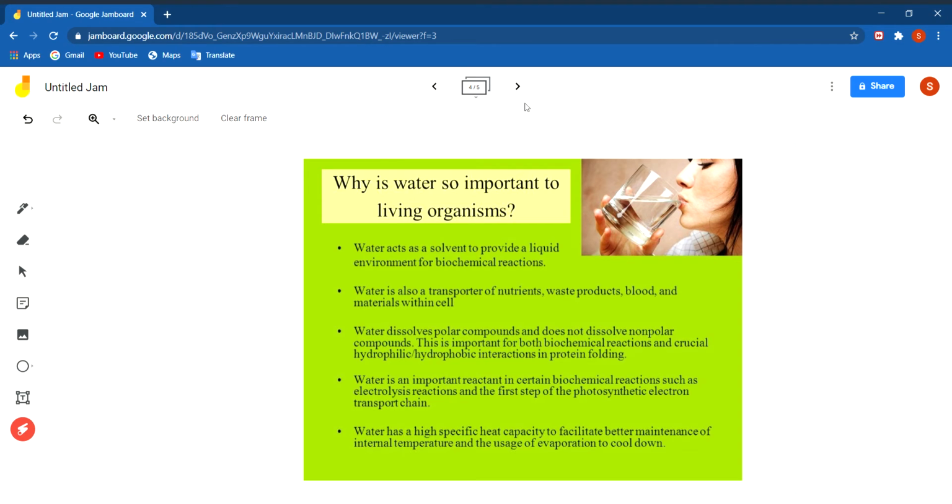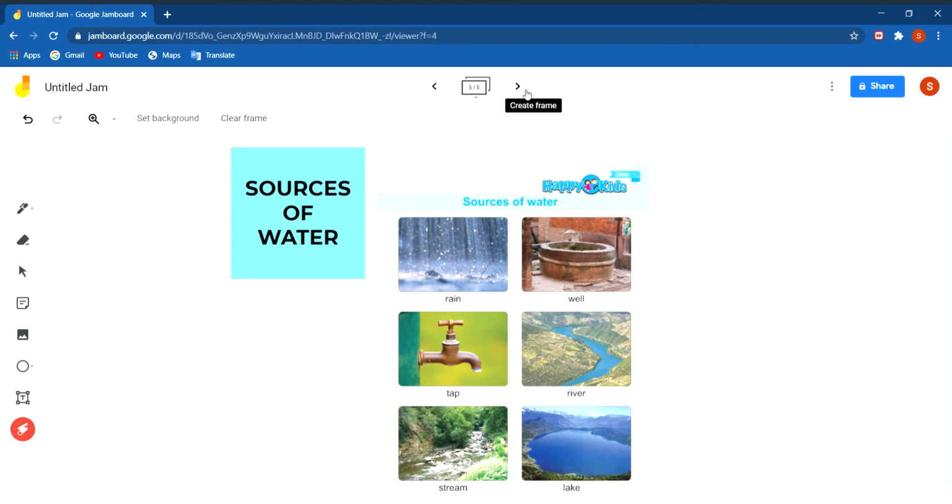Now we shall discuss the sources of water. You have seen many sources of water. You have seen rivers, wells, oceans, seas, taps. So let us discuss the sources of water. Mainly we get water from rain. Rainwater is the purest form of natural water because it is usually free from impurities.